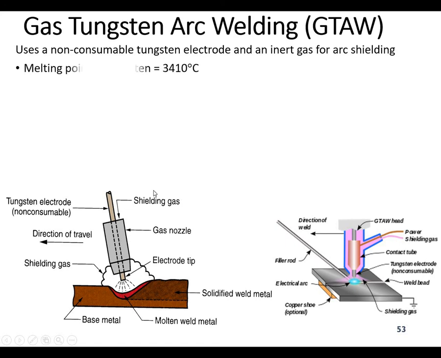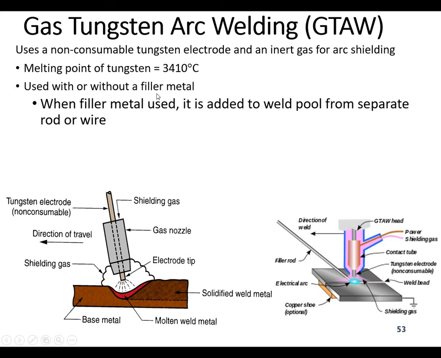Okay, so coming to the melting point of this electrode, it is about 3400 degrees centigrade, and this process is used with or without filler metal. When filler metal is used, it is added to the weld pool from a separate rod.